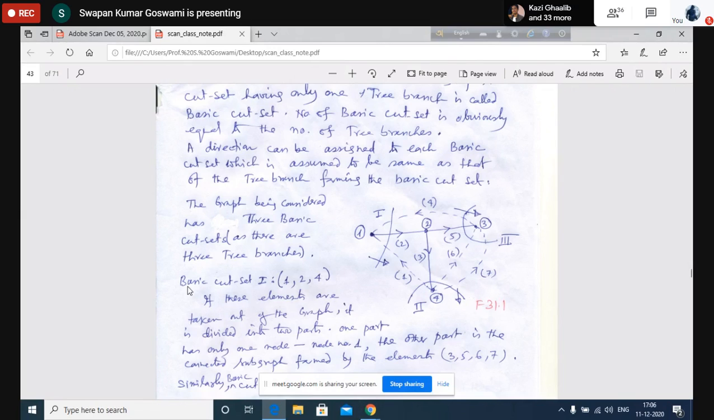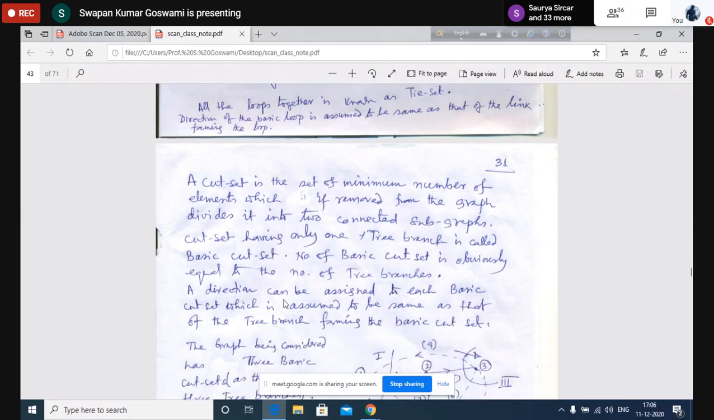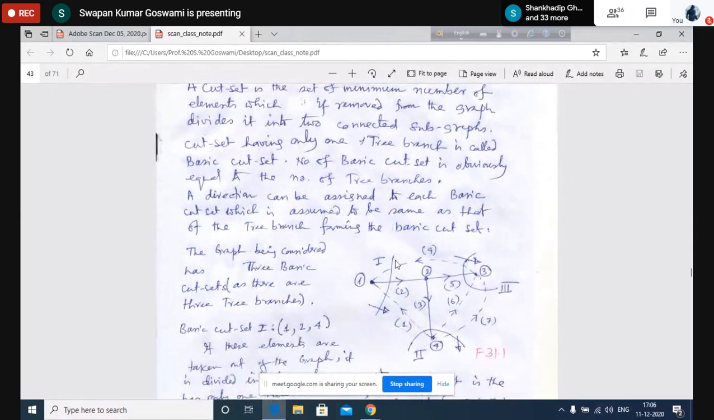So you said that we have basic cut set 1, 2, 4. Okay. Now this definition I have not completed reading out, so let us explain each and every word written here. A cut set is the set of minimum number of elements which, if removed from the graph, divides it into 2 connected subgraphs. Okay, it is clear. Now a cut set having only one tree branch is called the basic cut set. Okay, that's why we have selected 1, 2, 4 as the basic cut set.